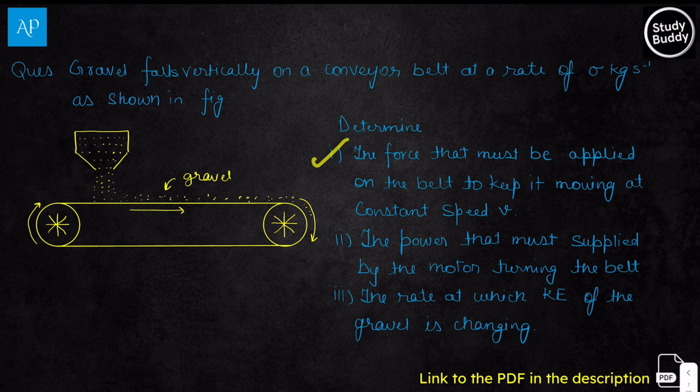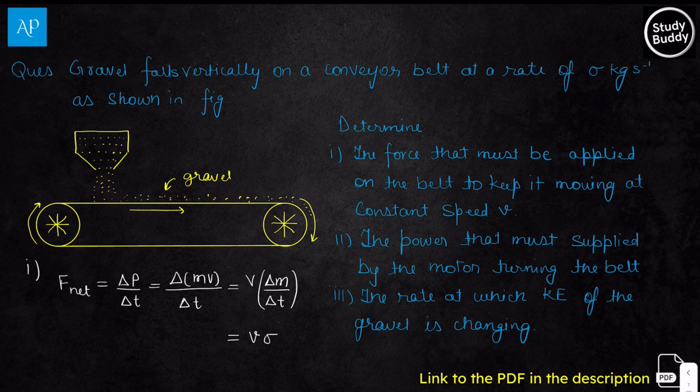So let us start with the first part. What force must be supplied on the belt technically to move it with a constant speed v? Force, as we know, is change in momentum over time. Change in momentum can be written like this. As mass on the conveyor belt keeps on changing, we are going to use the other formula, which is v delta m over delta t.